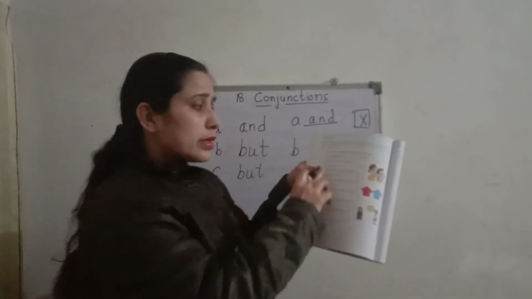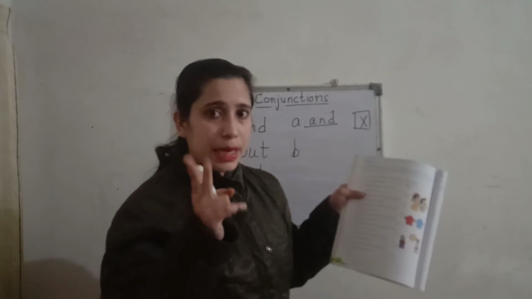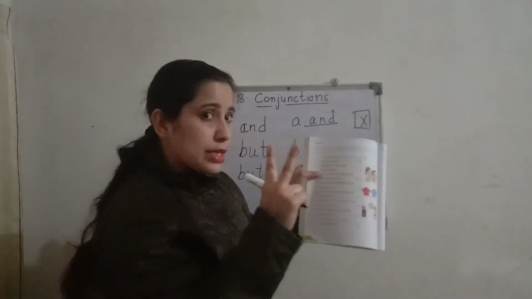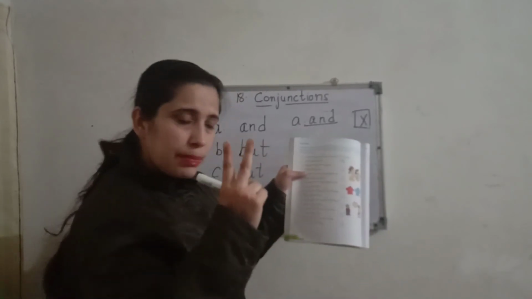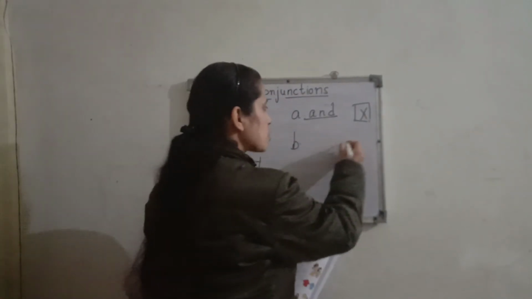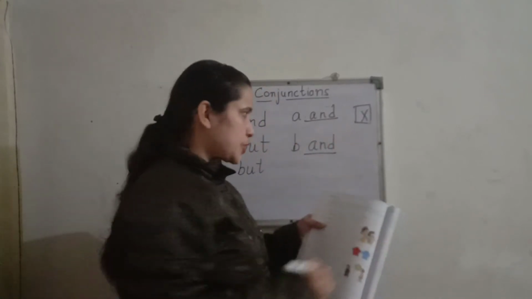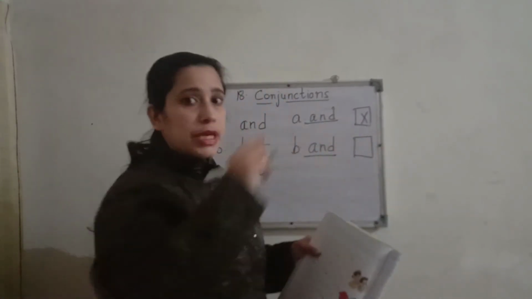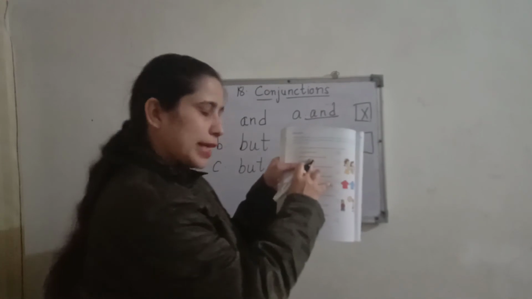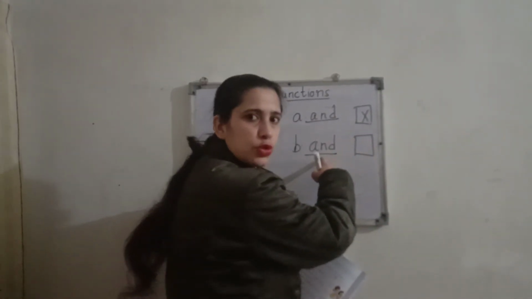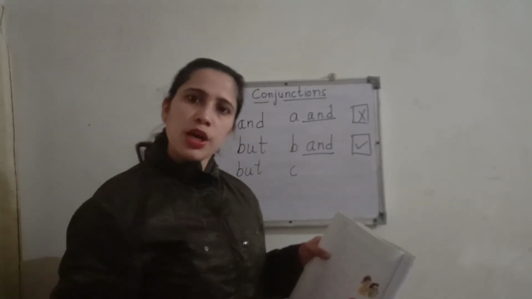Now B. Radha and Preeta can sing well. Radha and Preeta, and singing well is the same idea. Now it is asked, it joins similar ideas. These ideas are similar, the singing idea is a similar idea. Right or wrong? In the box what will we do? First we will underline the conjunction, and then we will put a tick or cross accordingly. First we will read this: it joins similar ideas. So yes, it joins similar ideas and and is used here for similar ideas. So we will put a tick. One more I will solve and the rest all you will solve.